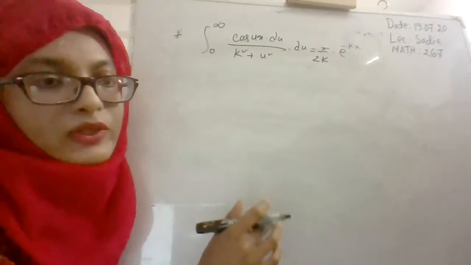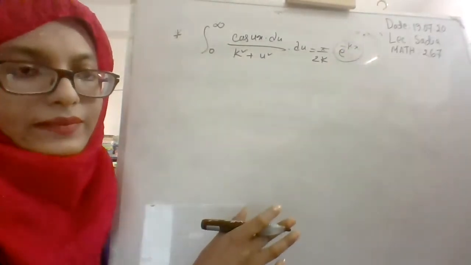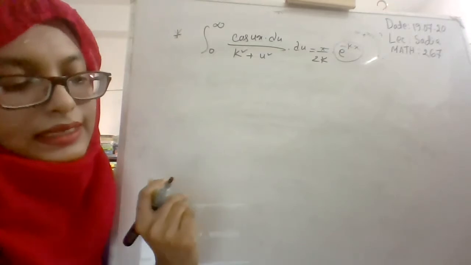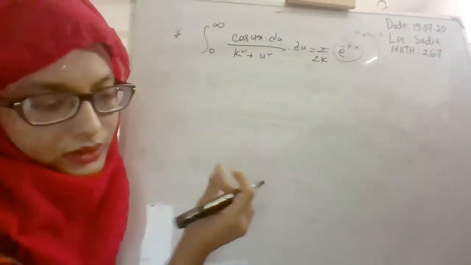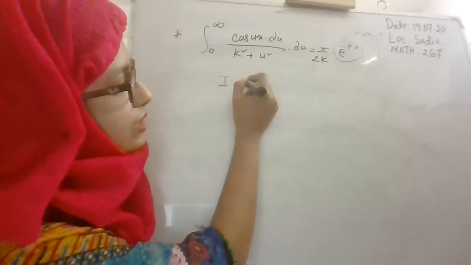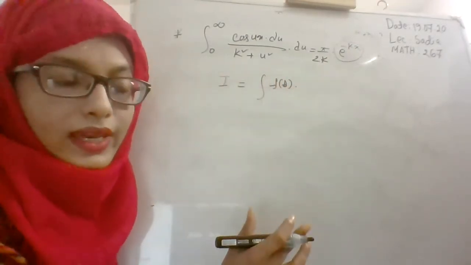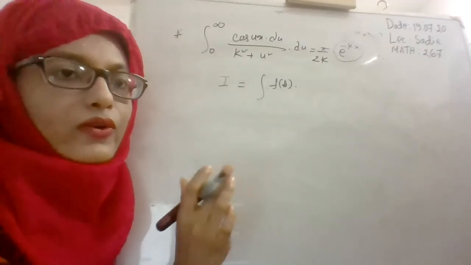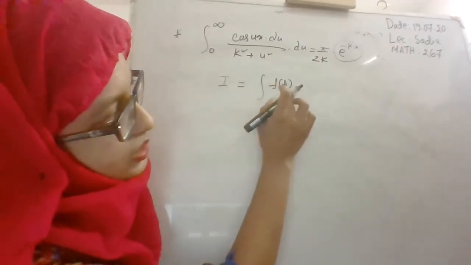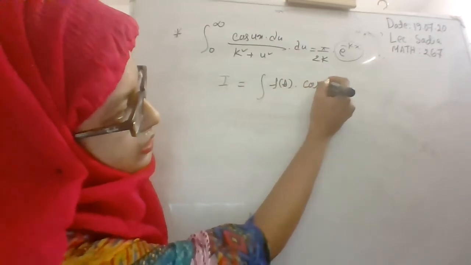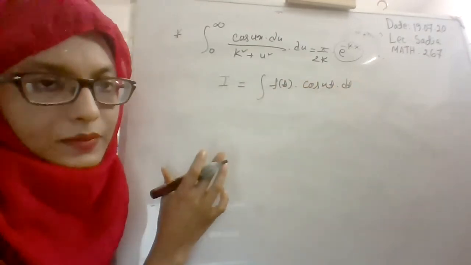So at first you have to prove that the function e to the power minus kx is an even function. Then you have to do the same procedure. So here I will be f of t. I just give hints, okay? The detailed calculation is given in your course materials. It will be f of t cos ut dt, right? As the previous one or for today's example.